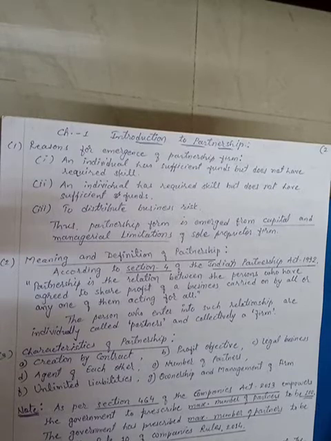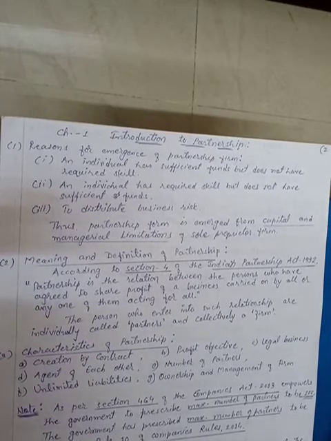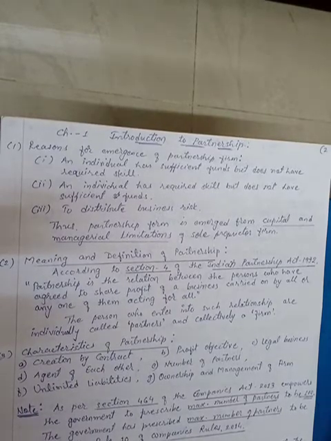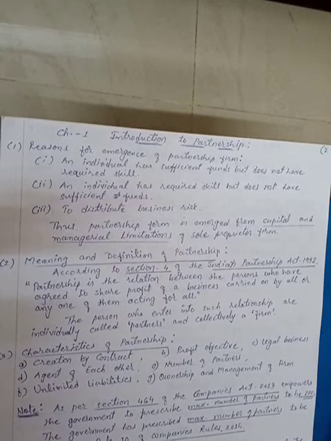What is that again? It is a relation between the persons, a relation that is one kind of agreement, one kind of contract between the persons who have agreed to share profit. Any business which is done by the person or persons is for the purpose of earning profit.